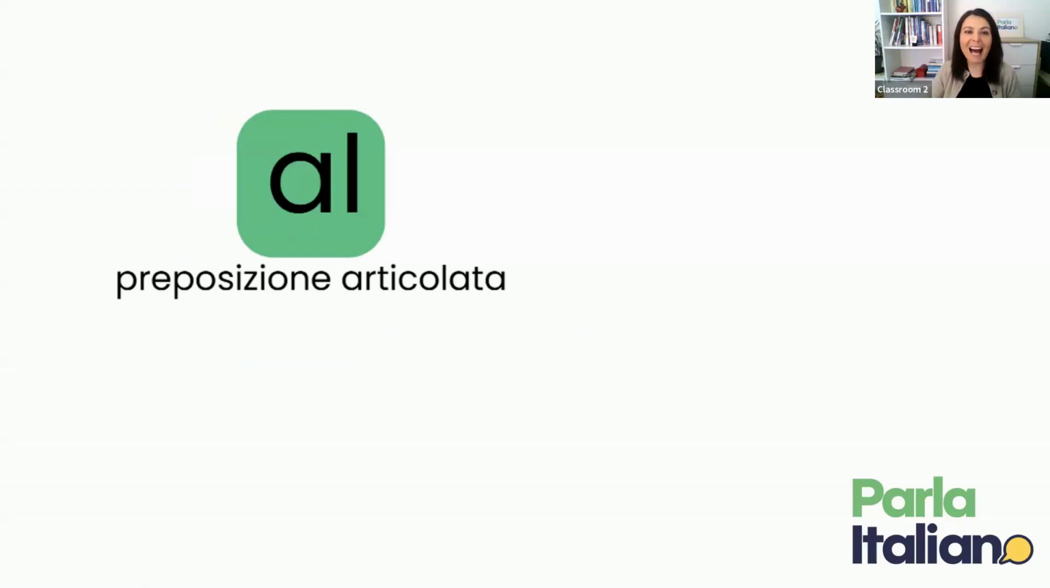This little word al, it's called preposizione articolata, and it is the combination of the preposition a plus the article il. So this is very simple. Preposizioni articolate are a simple combination of these two items.